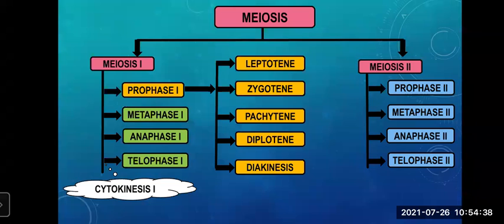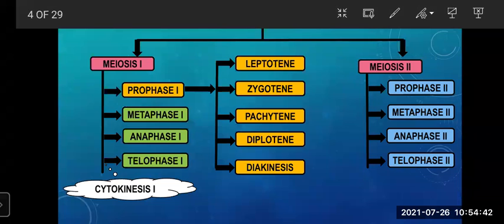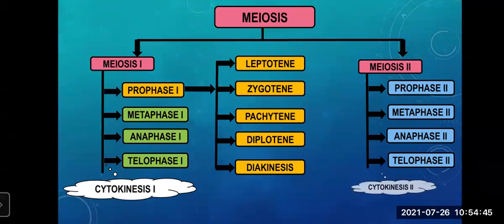After telophase 2, the cells will undergo cytokinesis 2. Got it? So this is how meiosis is completed. Once again, meiosis is completed through 2 stages: meiosis 1 and meiosis 2.